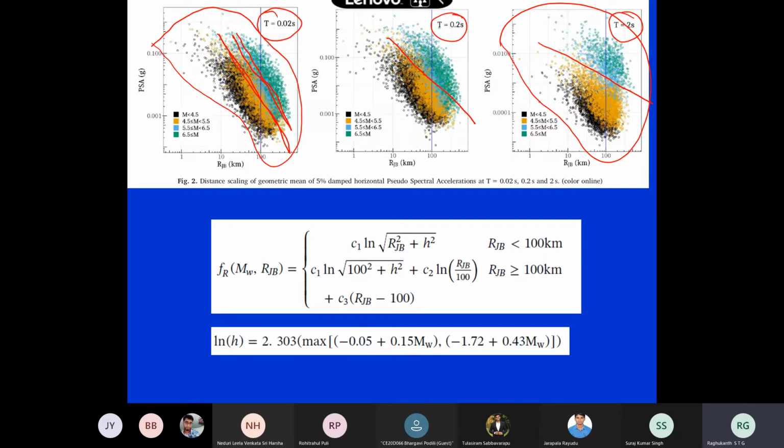So what is it that you are observing here? As distance increases, all are decreasing. That pattern everybody observes. As the distance increases to 1000 kilometers, compared to 10 kilometers, obviously the ground motion decreases irrespective of the time period, but how they are decaying is controlled by the time period also. So for the response spectrum, the spectral acceleration, the decay is different, and you will get different things if you compare the time periods. So this is a very important observation.